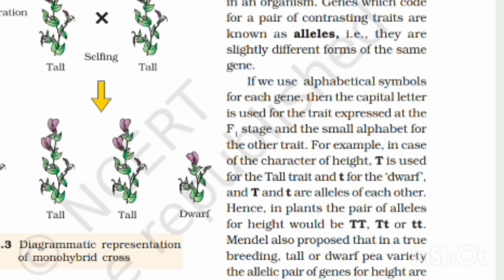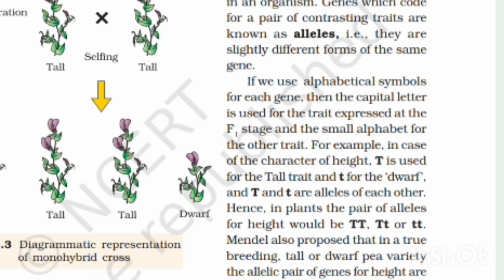For example, for the character of height, capital T is used for tall and small t is used for dwarf. T and t are alleles of each other. Hence, in plants, the pair of alleles for height would be TT, Tt, or tt.